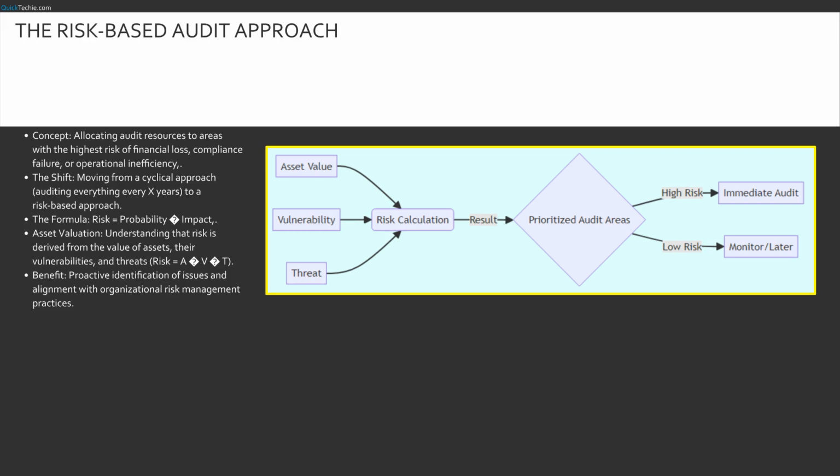This diagram visualizes the risk calculation inputs. On the left, we have our three variables: asset value, vulnerability, and threat. These feed into the risk calculation engine. The output is a prioritized list of audit areas. Notice the decision split. High-risk items get immediate audit attention, while low-risk items might just be monitored or scheduled for a later cycle. This filtering mechanism is the heart of risk-based planning.